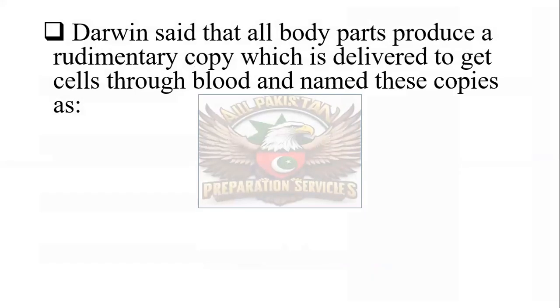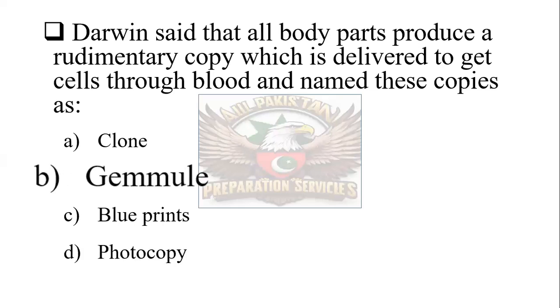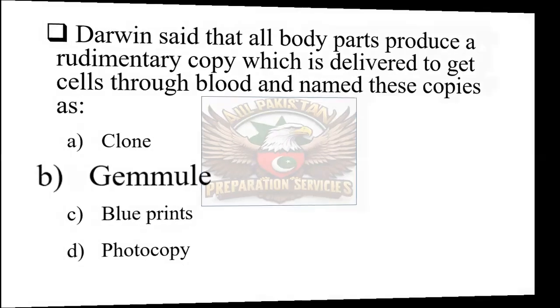Next question is that Darwin said that all body parts produce a rudimentary copy which is delivered to germ cells through blood and named these copies as: clone, gamule, blueprints, or photocopy. The correct one is gamule. Darwin said that all body parts produce rudimentary copies which are delivered to the germ cells through the blood and named these copies gamules.